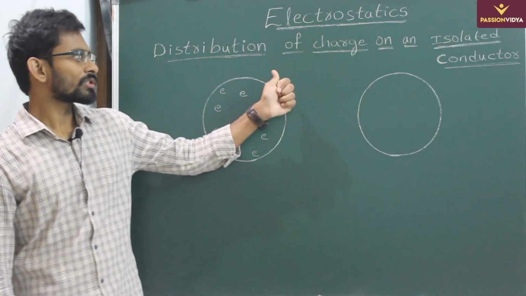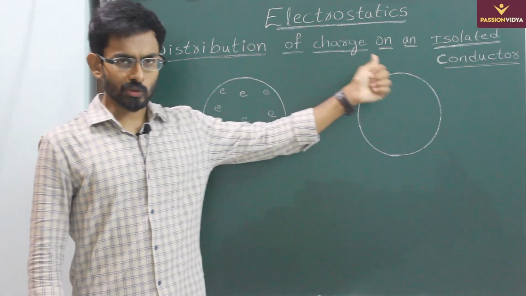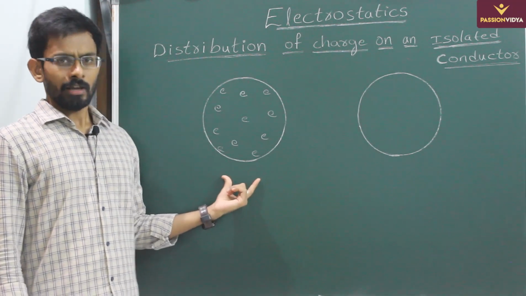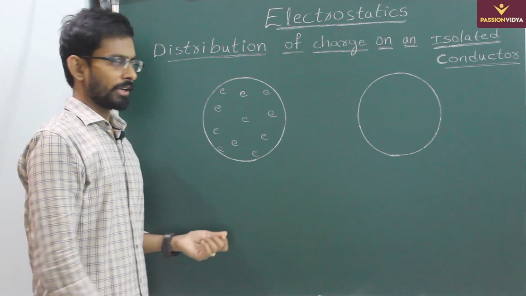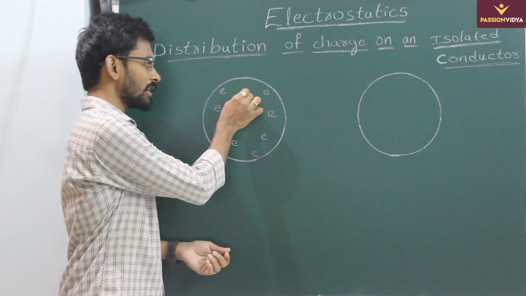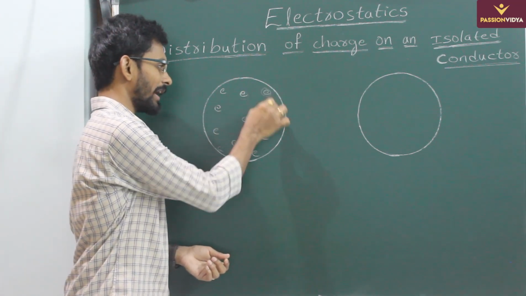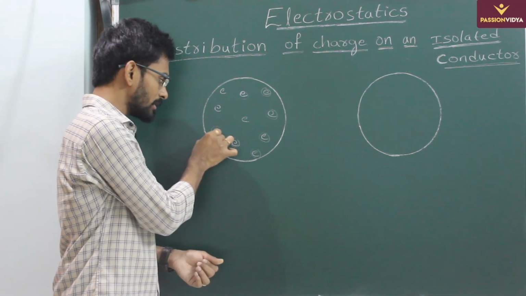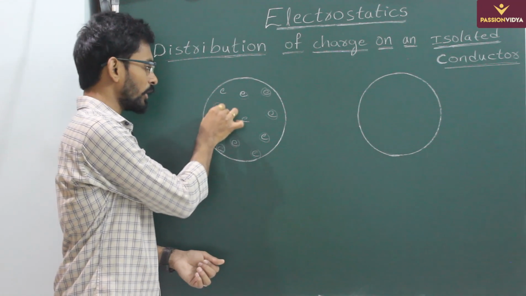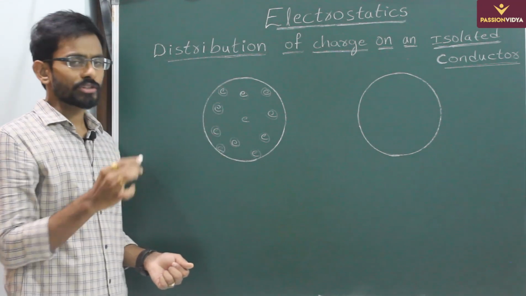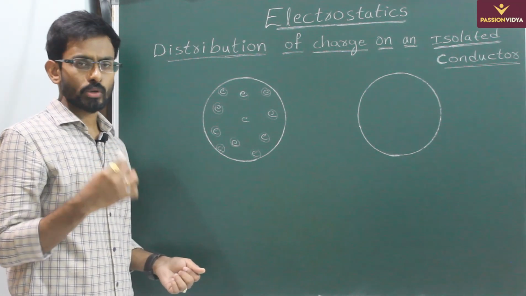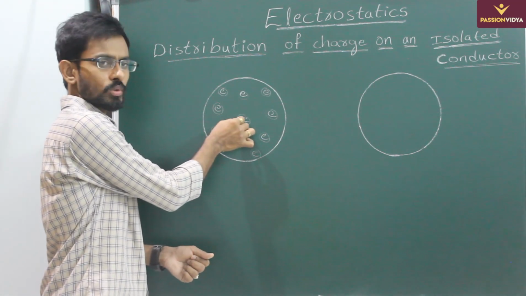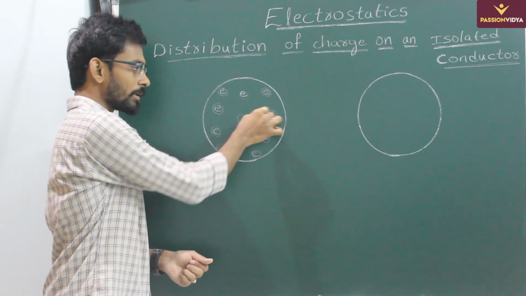Guys, let us discuss the distribution of charge on an isolated conductor. First, let us consider a spherical conductor, and we have charged it negatively. So you have given a negative charge at several places, meaning you have added electrons at several places. Now, conductor means the electrons are free to move, so electrons can flow from one place to another. If we consider these two electrons, there will be repulsion between them, and there will be repulsion between these two electrons.